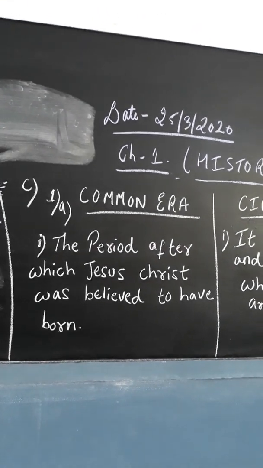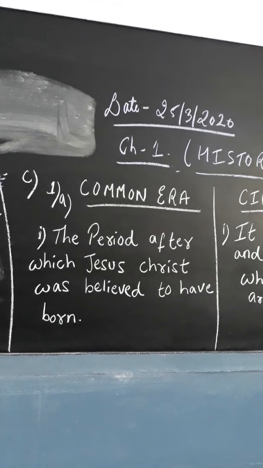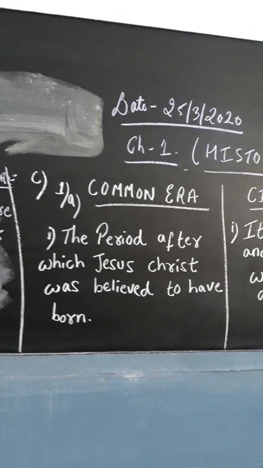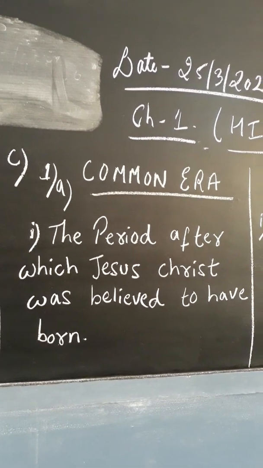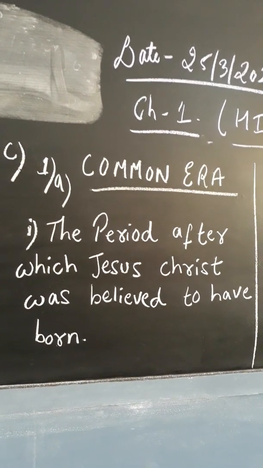Now you come to question number C, number 1A, that is common era. Now see, what is common era? The period after which Jesus Christ was believed to have born. This is common era. As I have asked you about differentiate between common era and circa.